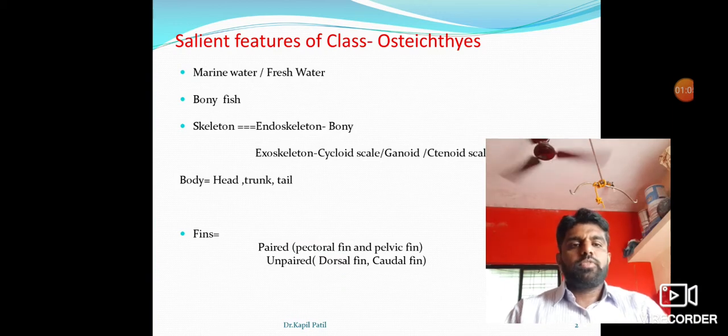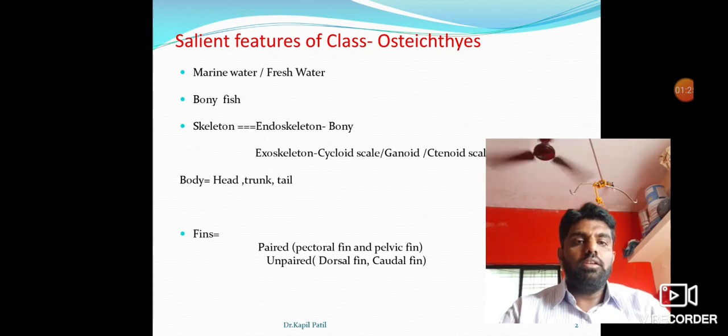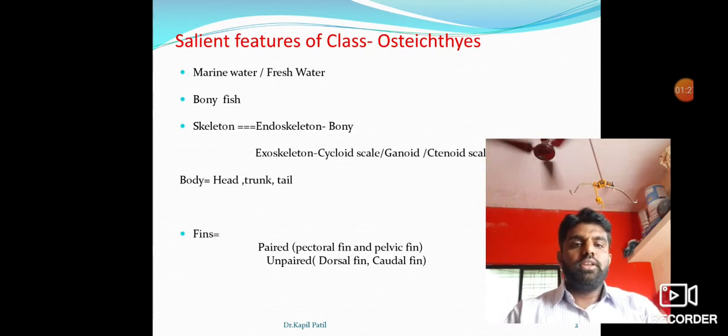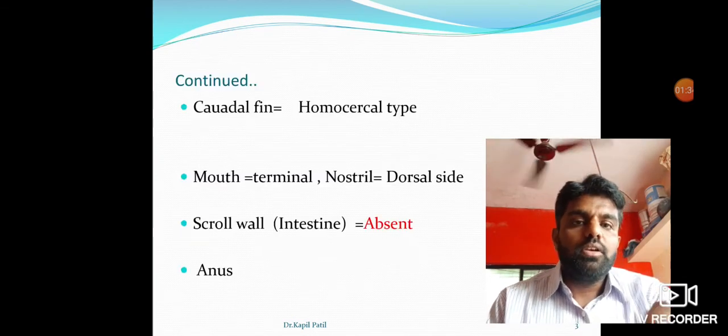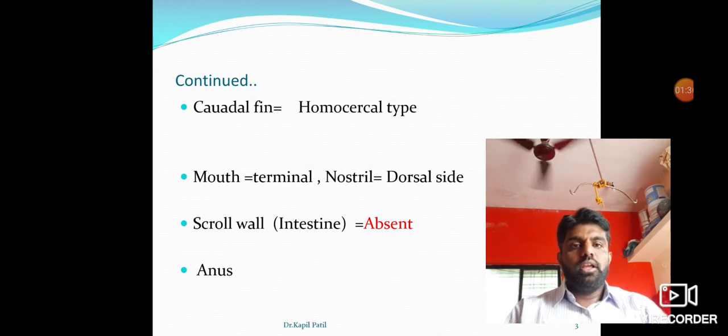Their body is divided into head, trunk and tail. Neck is absent. Then see the fins. In class Osteichthyes, paired fins and unpaired fins are there. Paired fins include pectoral fin as well as pelvic fin, and unpaired fins include dorsal fin as well as caudal fin. The caudal fin is also known as the tail fin.